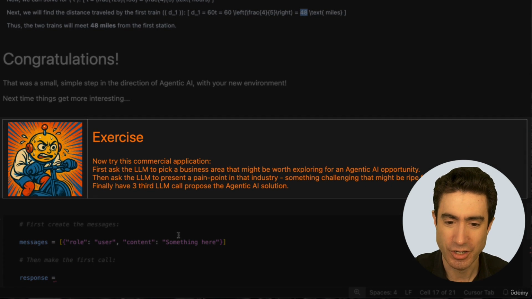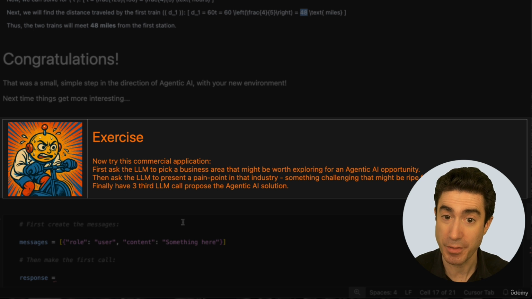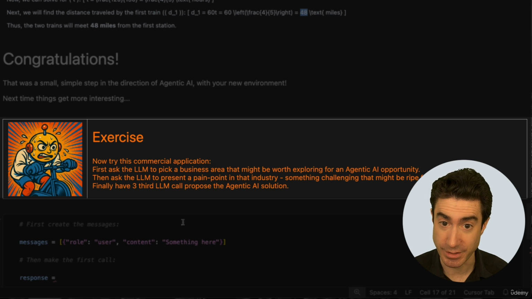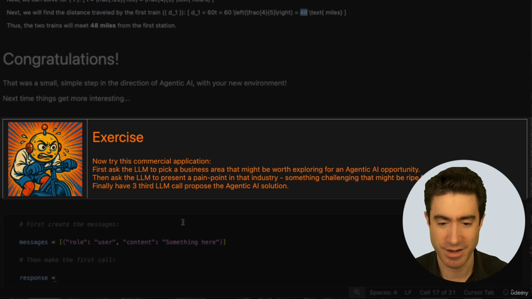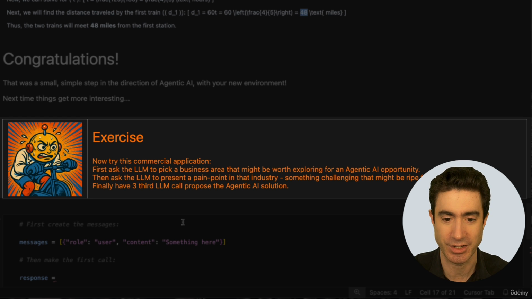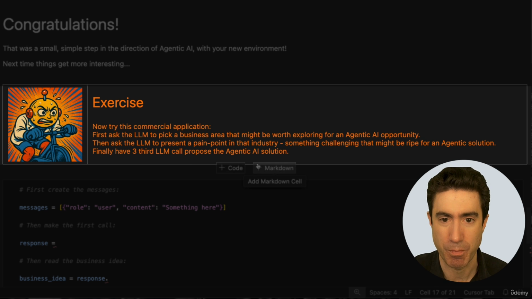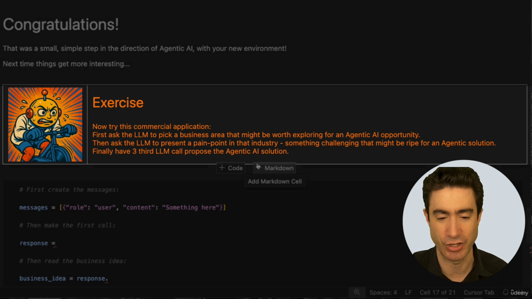So we are going to try and ask an LLM, first of all, to pick a business area that might be worth exploring for an agentic AI opportunity. Secondly, to identify a pain point in that business sector that it's decided on. And then that's one that it needs to explicitly explain what is that challenge that might be ripe for an agentic solution. And then the third step will be to actually propose an agentic AI solution to that problem.